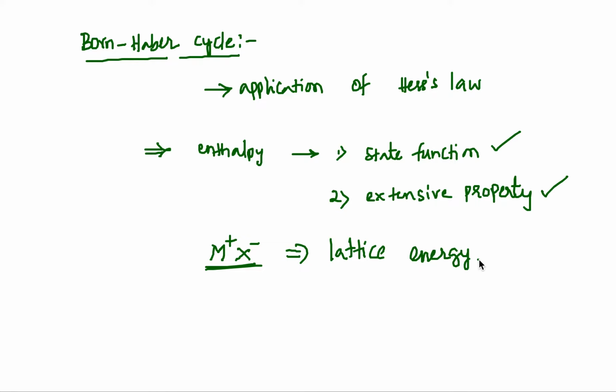So now let's try to create Born-Haber cycle for the formation of one mole of crystal from its constituent elements in two different paths. And what is the Hess law? Formation of crystal directly from its constituent elements, or in any other route, the enthalpy change involved in that is same.